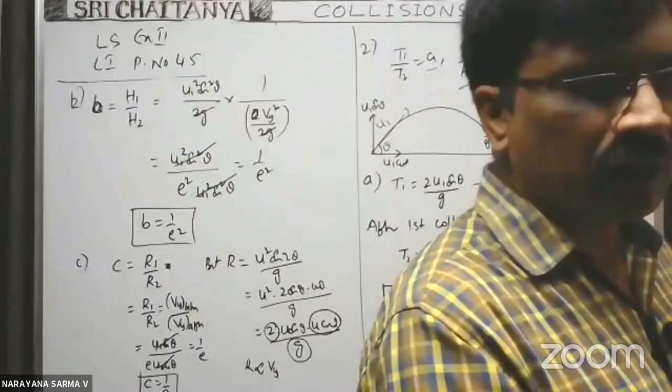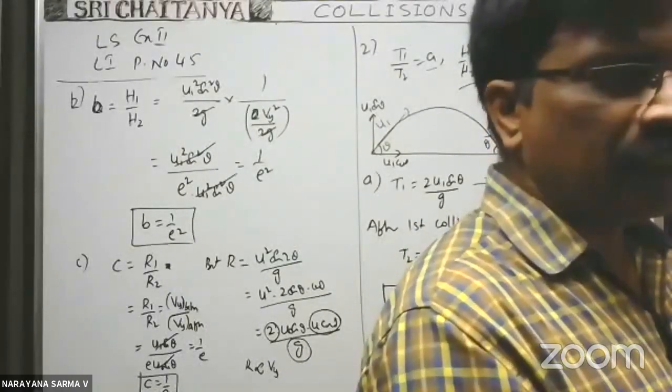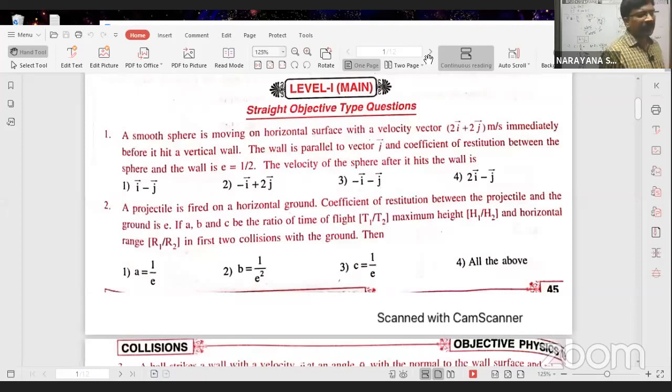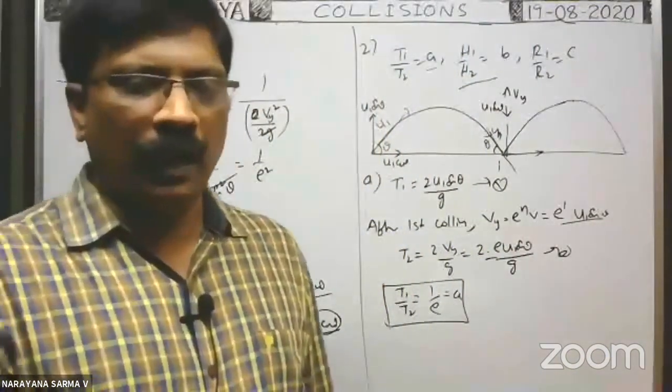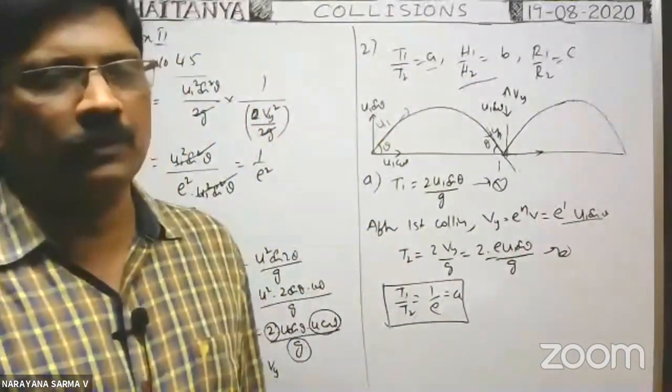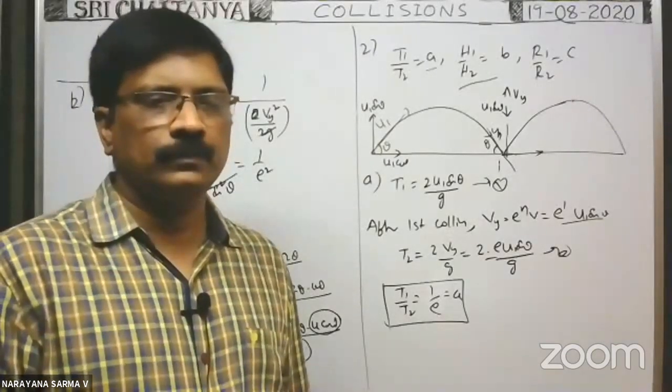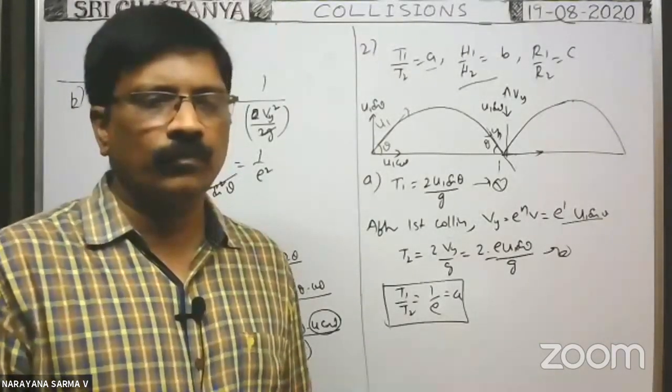In the given options, A, B, C are correct. I think you have the books, so go through them. In the second problem, we got option A, option B, and option C also. So the answer is all the above are correct. The first, second, and third options are correct, so the fourth option is correct. That's why we have to write all the above are correct. That is the answer. Option D is correct, Karthik. Very good.